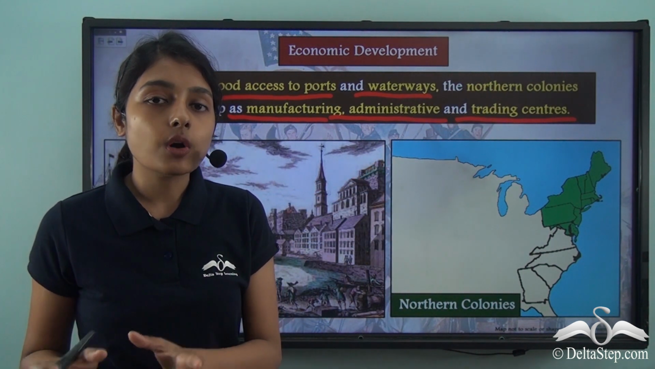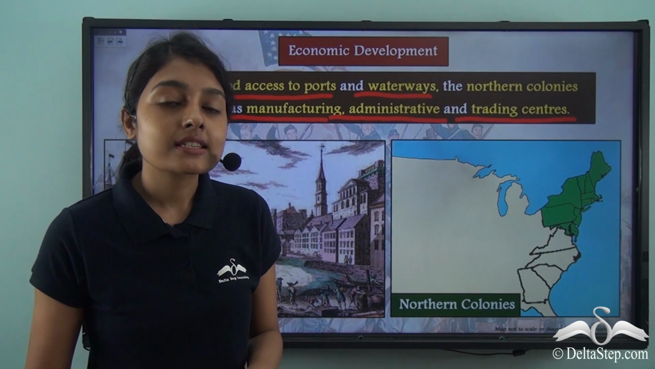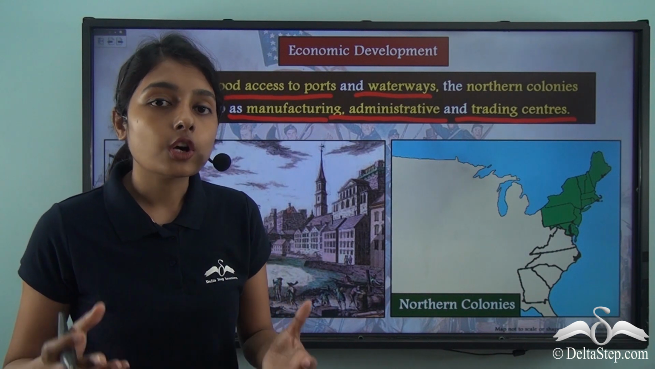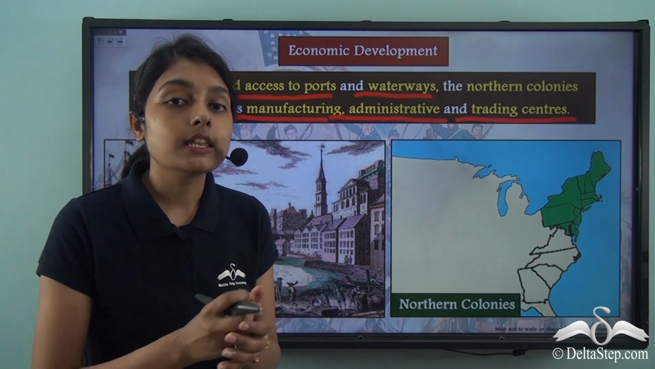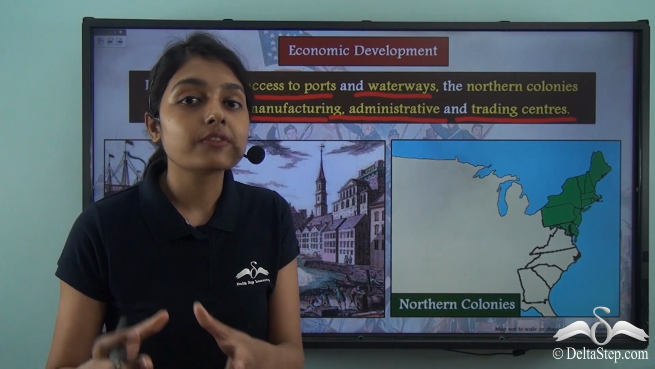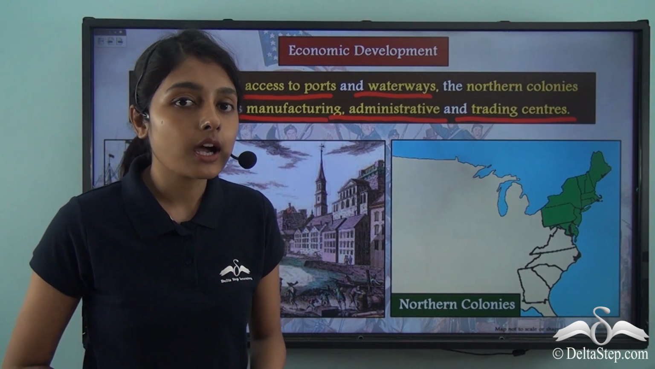So this shows you how development happened very differently, very distinctly between the northern and the southern colonies. The northern colonies were gaining importance, they were gaining power, they were being able to trade with Britain, and the southern colonies were left out in this regard.